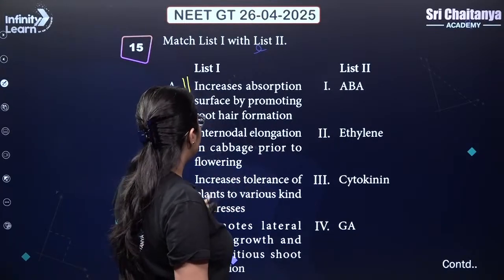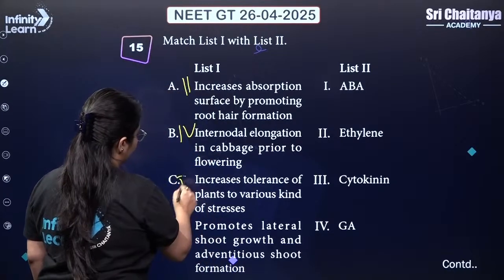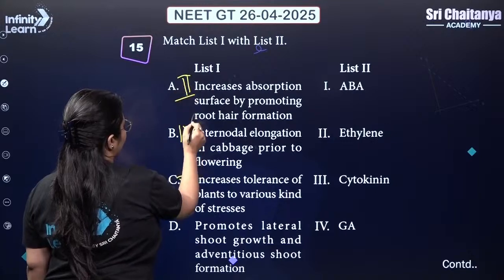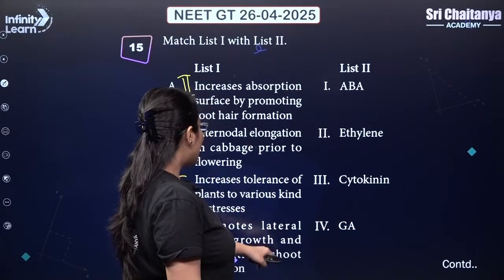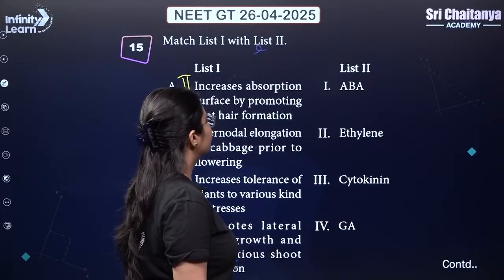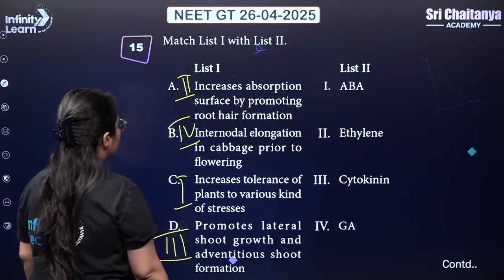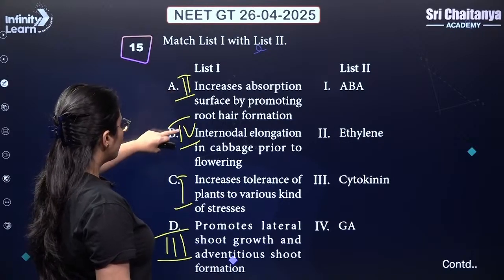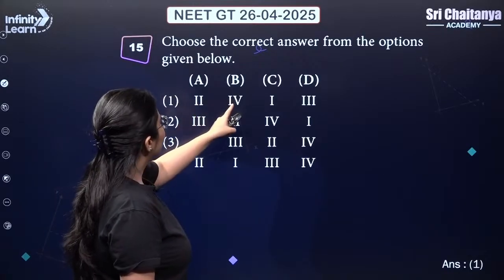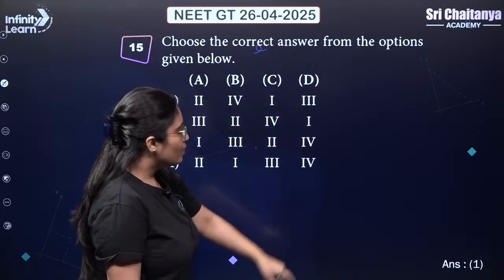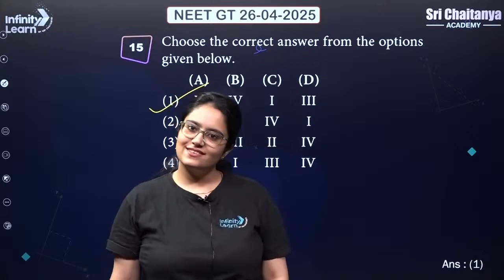Increases tolerance of plants to various kinds of stresses: ABA. Promotes lateral shoot growth and adventitious shoot formation: cytokinin. So 2, 4, 1 and 3. So 1 should be your right answer. Very simple.